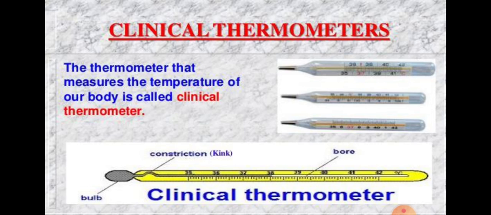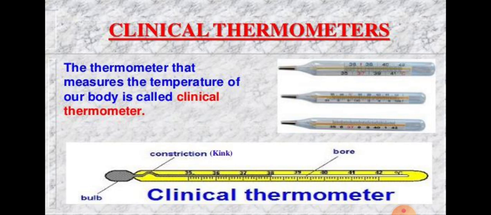You see, this glass bulb contains mercury, silver color mercury. Outside the glass bulb, a small shining thread of mercury can be seen in the thermometer tube. The other end of the tube is sealed closed, and a temperature scale is marked on the glass tube of the clinical thermometer. The clinical thermometer has a temperature scale marked from 35 degrees Celsius to 42 degrees Celsius.